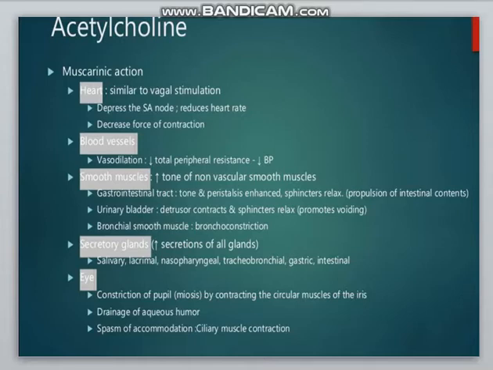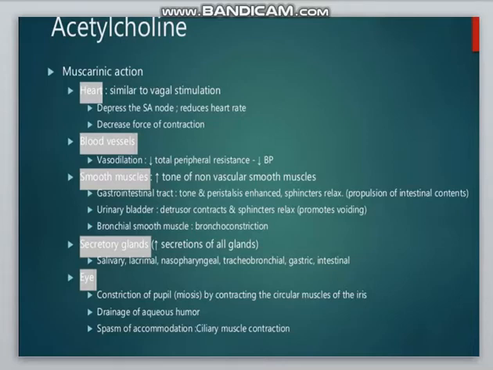On the bronchial smooth muscles, the patient gets bronchoconstriction. The next organ is the secretory glands. In that, the secretion of all the glands is increased, like the salivary, lacrimal, nasopharyngeal, tracheobronchial, gastric and intestinal secretions.